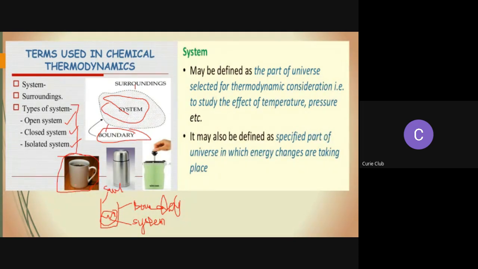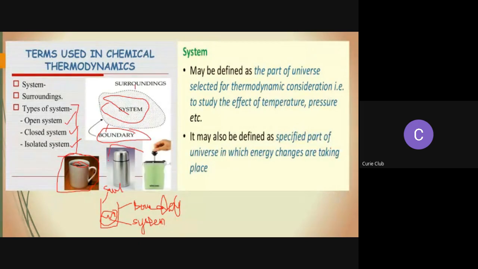Therefore, an open system is a system which can transfer both energy and matter to and from its surroundings. Like here, you can pour out the solution which is inside this particular cup. This is an open system because energy can be transferred, and the matter inside the system can also be transferred.